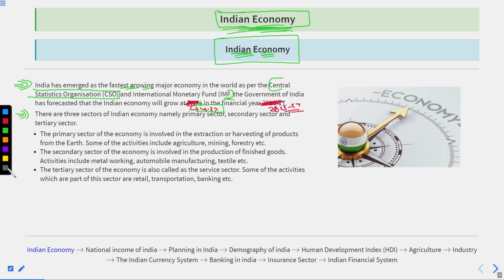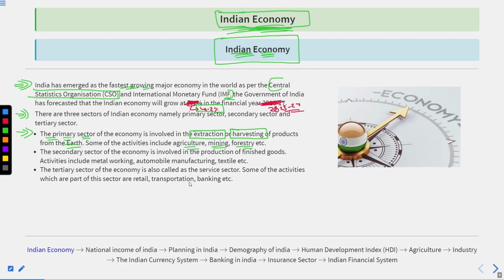However, there are five sectors when you go to the higher level. It means primary, secondary, tertiary, quaternary, and quinary. But generally, we study the three sectors: primary, secondary, and tertiary. So if we start with the primary sector of the economy, it is involved in the extraction or harvesting of products from the earth. Some of the activities are agriculture, mining, forestry, and research.